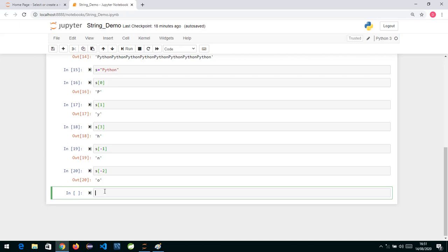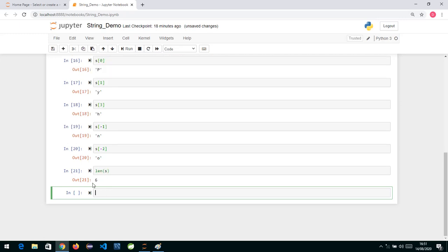Now one more thing is, in the Python interpreter we have many built-in functions. One of them is len. Len will give you the length of the given sequence. If I pass s to it, the length of s is going to give me 6. If you see the word Python, len gives you the actual length, that is 6. So if I want to get the last character, I can also say s in square bracket, length of s, which gives me the actual length.